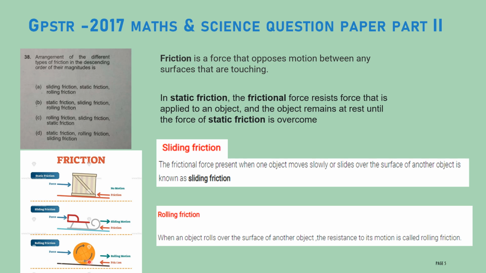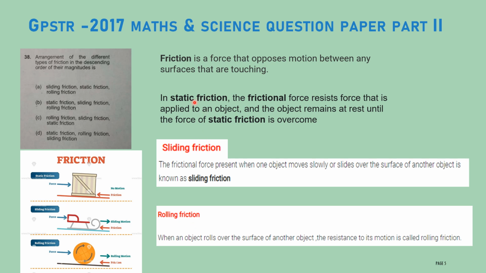The contact between the object and the surface is less compared to the other types of friction, so if you apply less force only, this friction will be overcome and the object will start moving fast. Therefore, rolling friction needs less energy, or less force, compared to these two frictions.